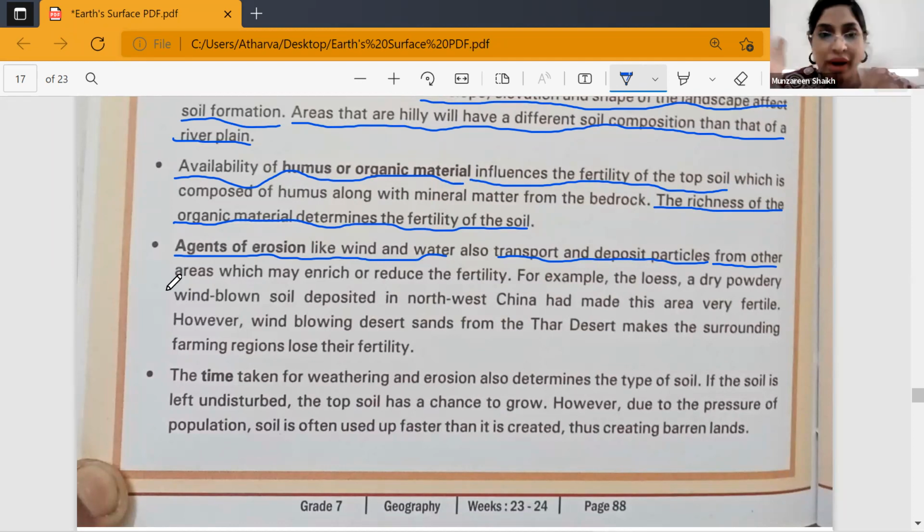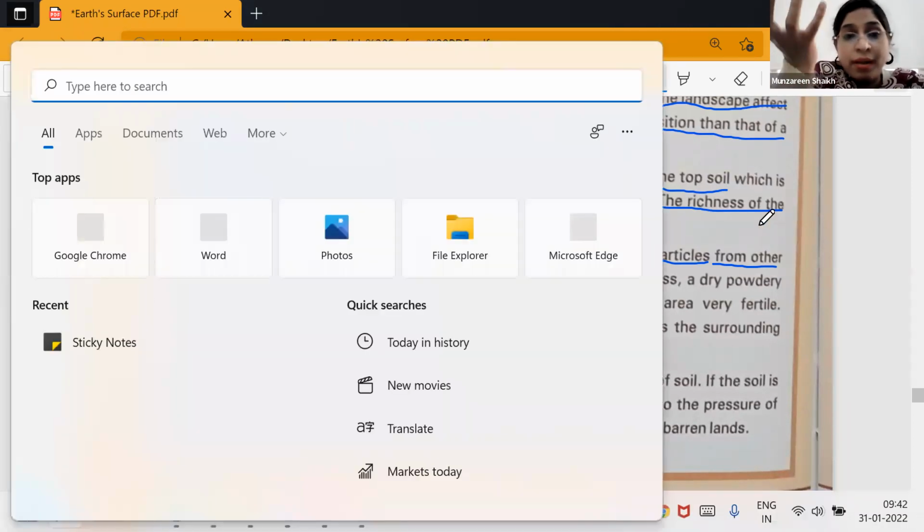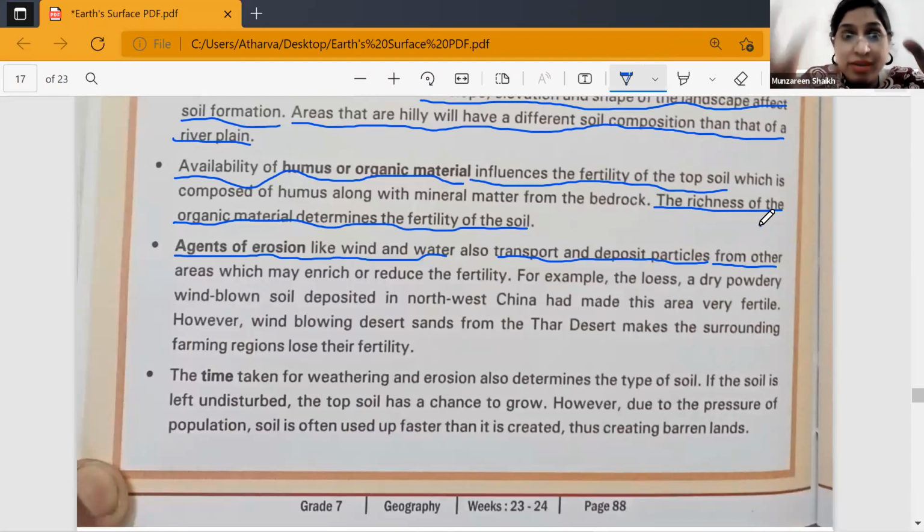Have you understood? Whenever erosion takes place because of either wind or water, it transports the particles from one place to another. There would be certain areas where it will result in developing the fertility of the soil, and certain areas where it will result in the reduction of the fertility of the soil. Do you all agree with this? Yes, ma'am. Okay, now let's understand this with the help of an example. Please underline this: areas which may enrich or reduce the fertility.